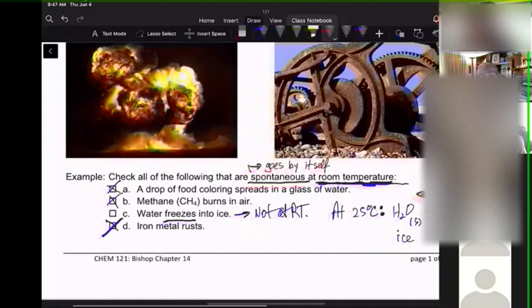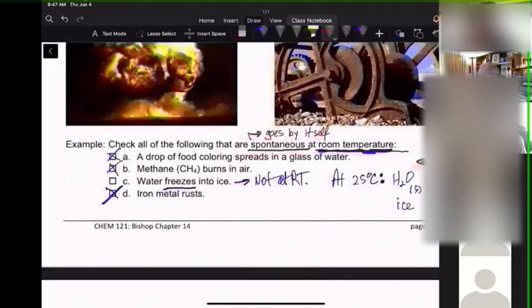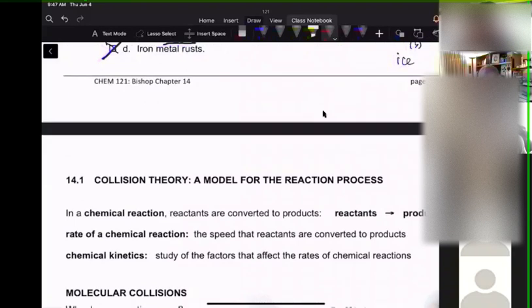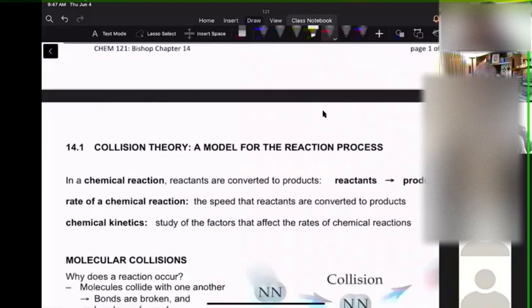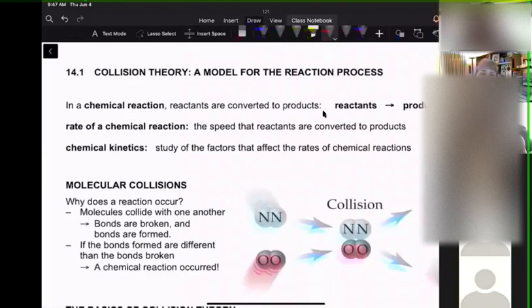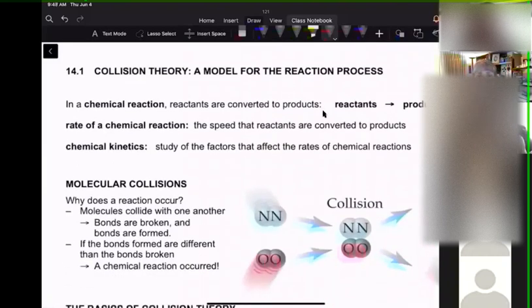So we're going to talk a little bit about how fast reactions happen, and we did talk about a little bit of this at the beginning in terms of collisions. So now we're going to weave in that idea of the collisions relating to the rate of the reaction. How fast can it go from reactants to products? When the reaction happens, they have to have enough energy to break a bond. And only if they have enough energy to break the bond can they form a new, different bond.